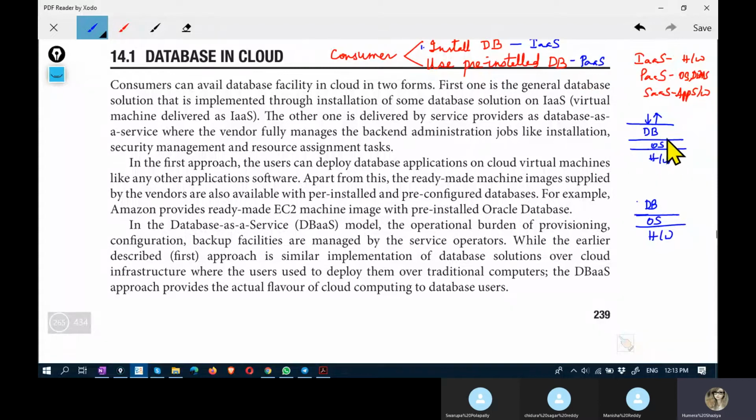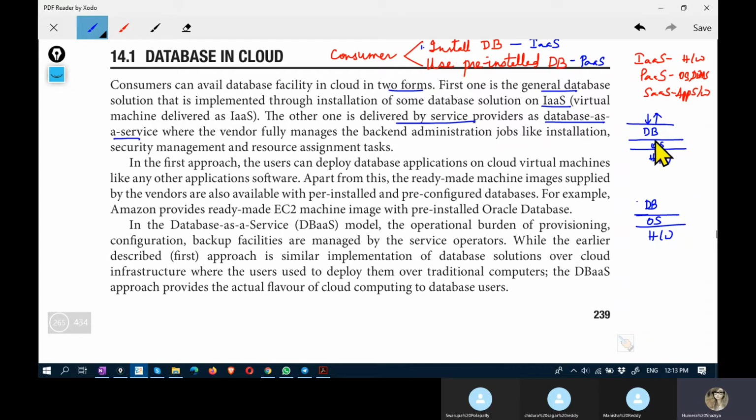Okay, so the platform is ready to be used, and the consumer can just create tables and use them. So in two forms: first, general database installation on AS or a virtual machine. Second one is delivered by service providers as database as a service.